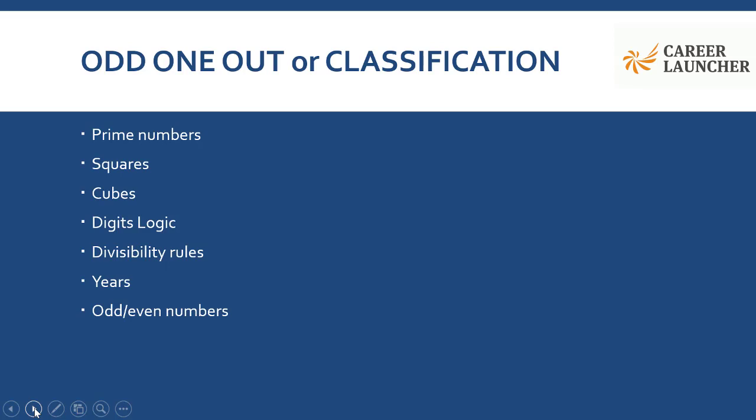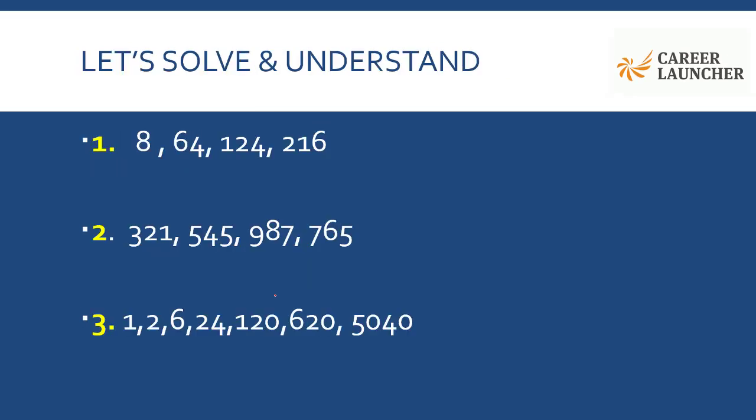They would be based on prime numbers. They could be based on squares, cubes, which we have already discussed in our number series 1. They could be based on digit logic, divisibility rules, years as in the leap years or the ordinary years, or the odd even numbers. So there could be n number of ways in which we can form the odd one out questions here. Let's take some examples and understand.